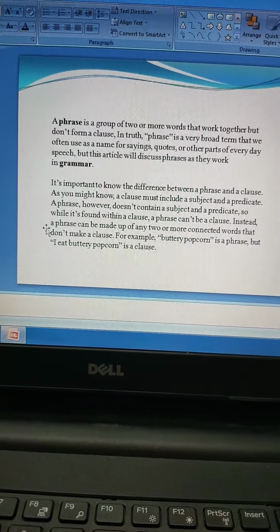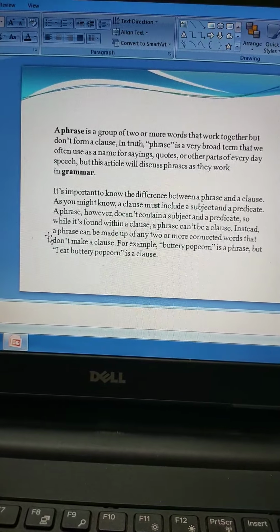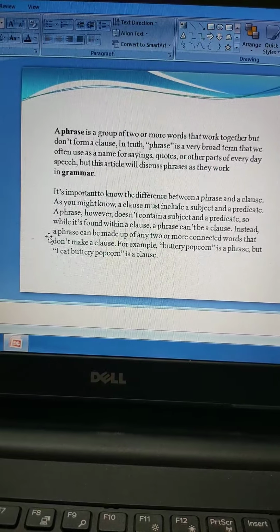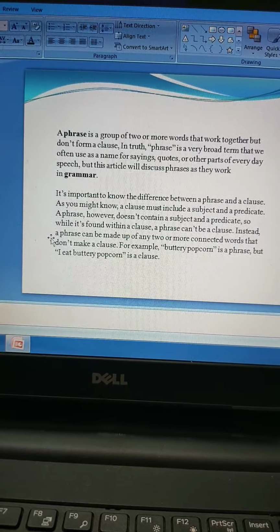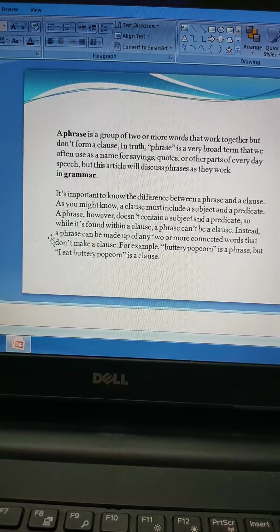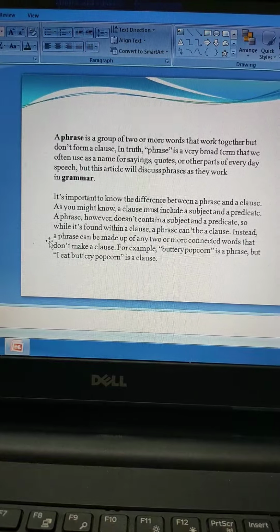You need to understand the difference between a phrase and a clause. Both the phrase and clauses are actually a group of words, right? Whereas the phrase, which contains a group of words, does not convey complete meaning, but a clause conveys complete meaning. So in order to remember and understand a clause, remember the spelling of the clause.